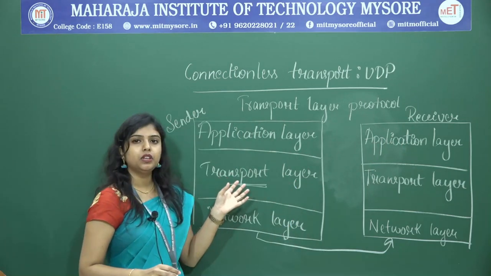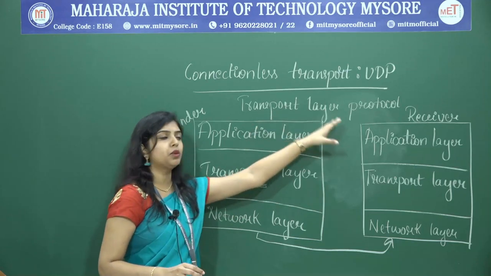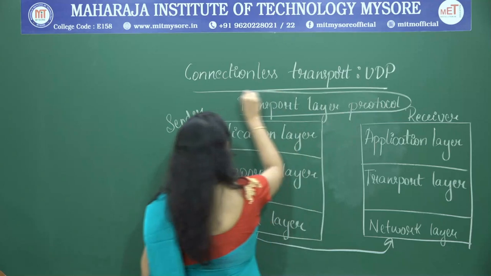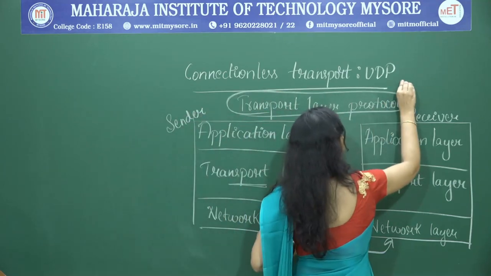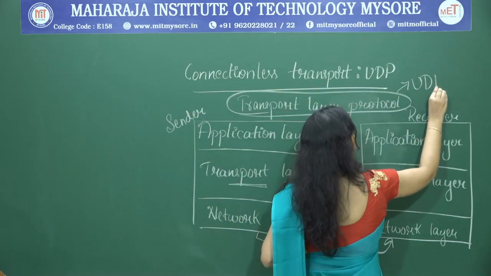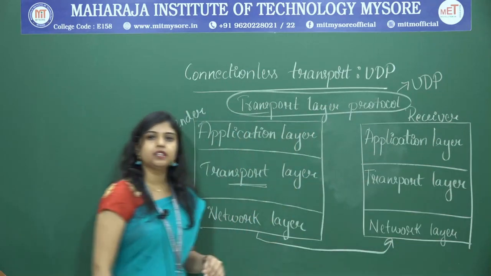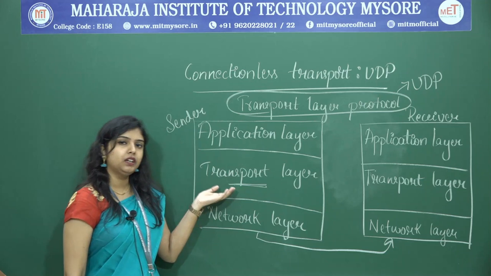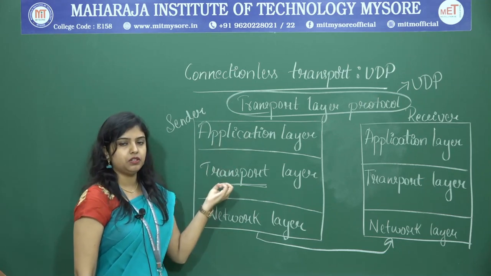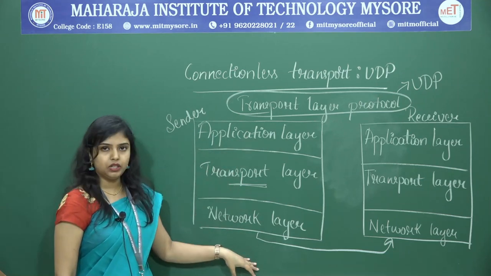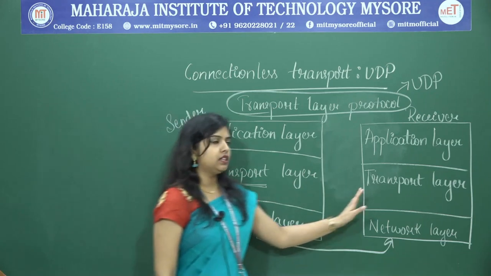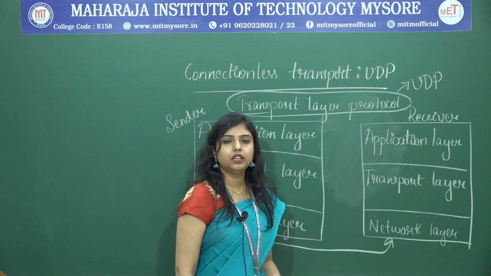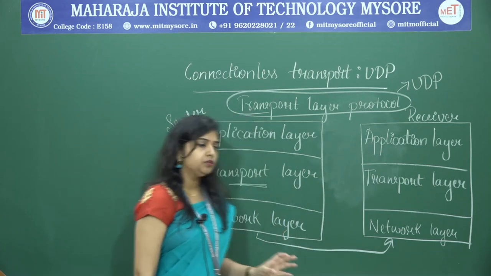Now, suppose the transport layer protocol is UDP. If we are using UDP as the protocol in the transport layer, what do we expect from that? It has to receive the message from the application layer, send it to the network layer, and then at the receiver side receive the data from the network layer and then give it to the application layer.